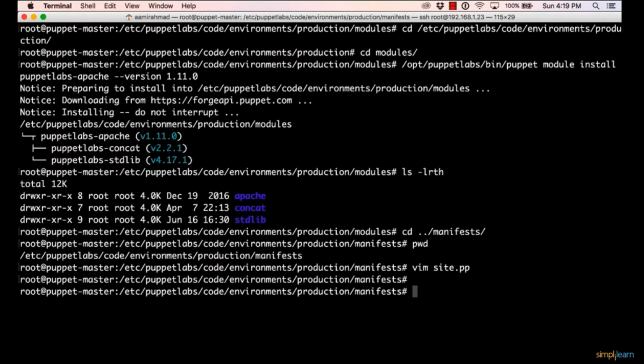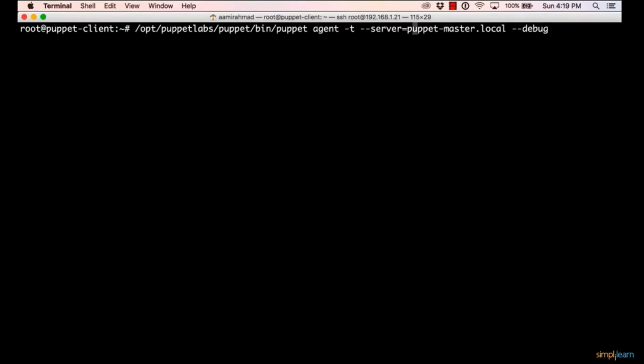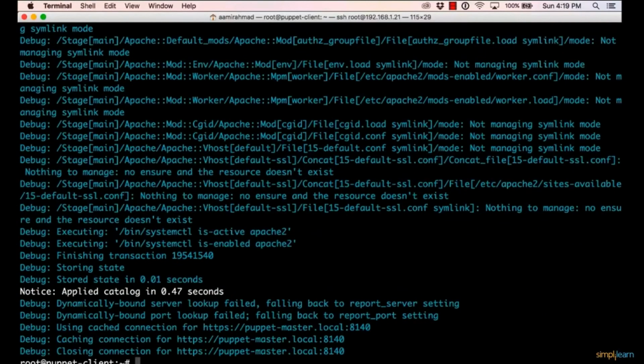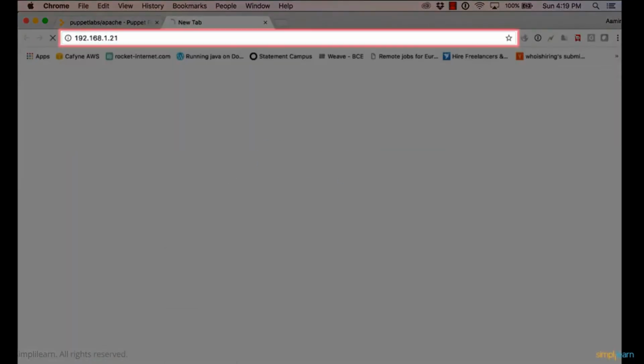I'll save this file, and the only thing I need to do now is, since all is set on the server side, I need to go to the client side and run puppet agent. It will automatically download the Apache module, compile it, and make sure the server is in the desired state. So when I press enter, we see a live output, and it tries to configure Apache on this machine, and done. Now I go to the front end of this machine, on this port, and I should be able to see Apache's default page. So this is Apache's default page.